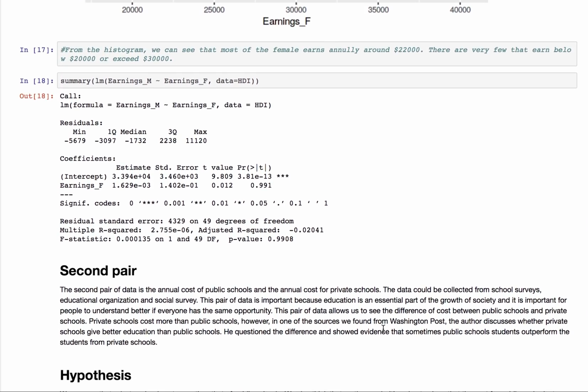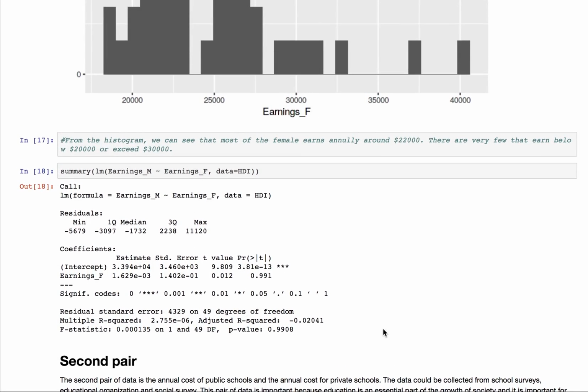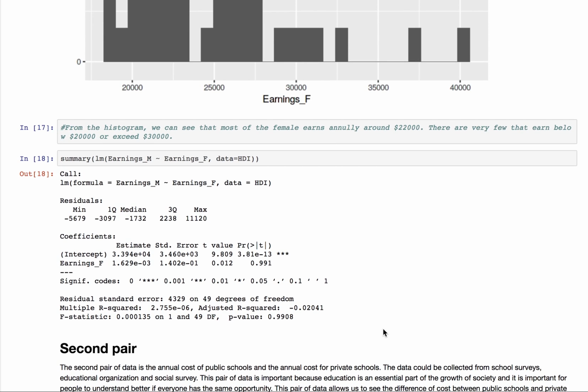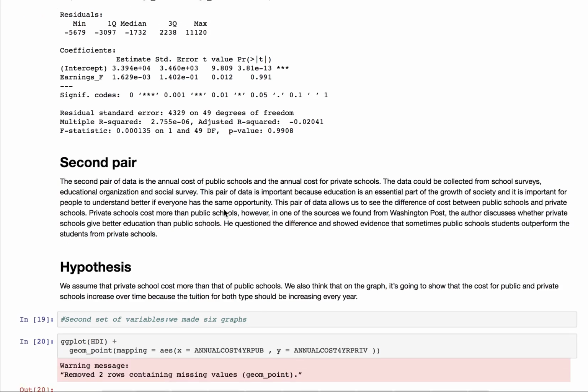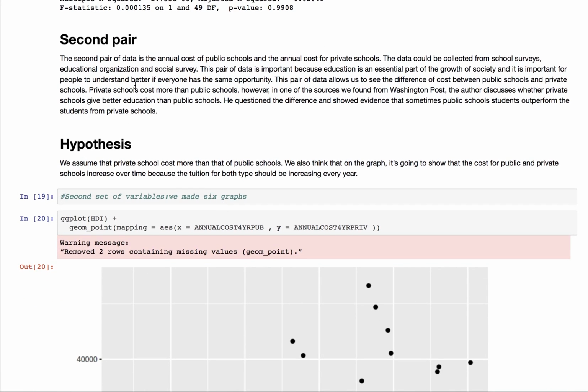So from comparing the two histogram charts, we can see that male definitely earns more than female, and there's a clear gap between the two genders. And here's a summary of our data. That's the mean, the minimum, the median, and the maximum.